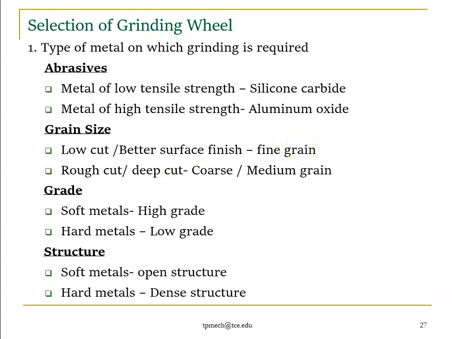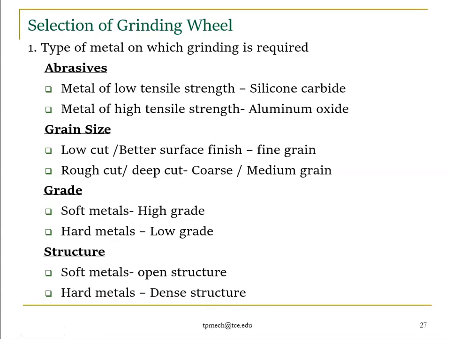The next one is grade. If you use soft metals, then we use high grade. If you use hard metal, then we use low grade, right? So it is based on our workpiece metal. The structure: if it is a soft metal, you can use an open structure. If it is a hard metal, you can use a dense structure. So based on this, you can choose.